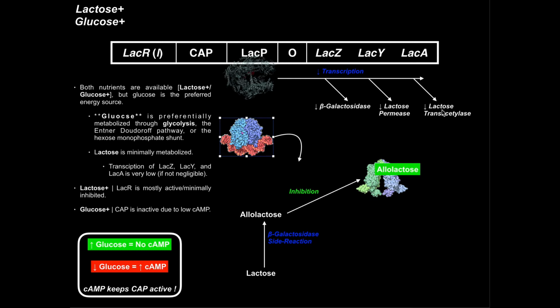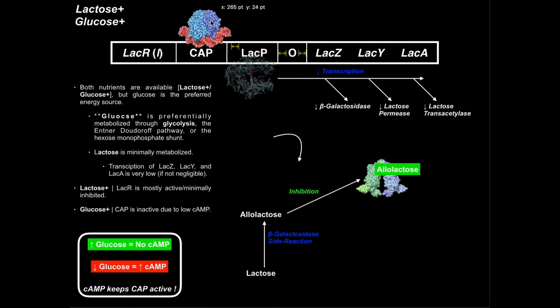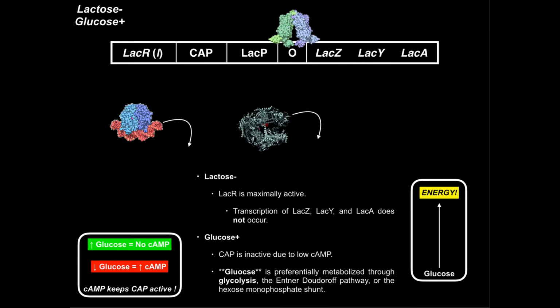But we don't really need a lot of it, right? Because we've got plenty of glucose present here. And the bacteria will preferentially metabolize that glucose. And so the key thing to remember about the function of the lac operon, the cap is much more important for regulating the transcription. And so if there's no cyclic AMP due to high glucose levels, cap is going to be inhibited and you won't get that binding and negligible transcription, which is okay because we've got plenty of glucose.